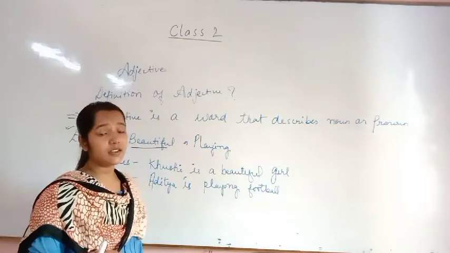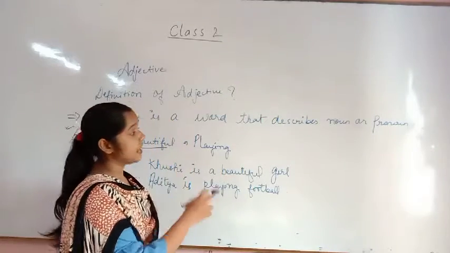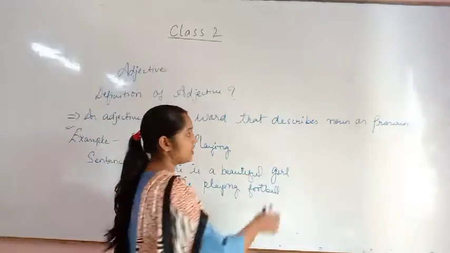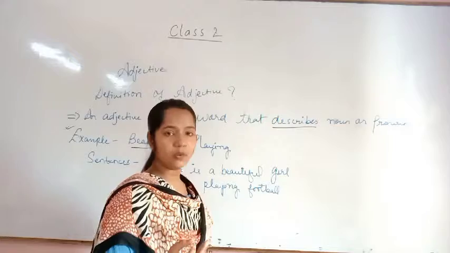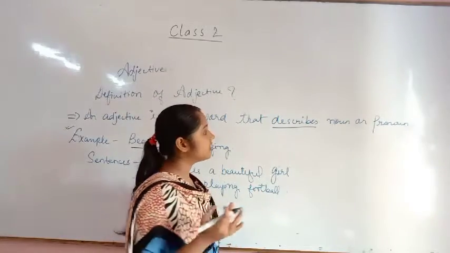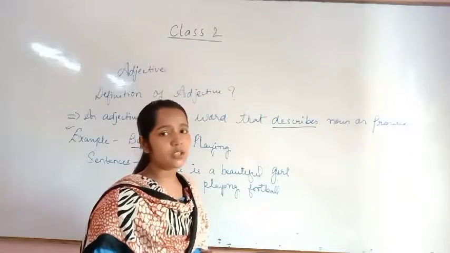Okay. And what is an adjective? An adjective is a describing word that describes a noun or a pronoun. I'll tell you what a describing word is, don't worry. What does describe mean? Describe means to explain. I tell you, explain yourself, अपने बारे में बताओ. Describe means something which is explaining about a noun or pronoun. There are certain words which are explaining.